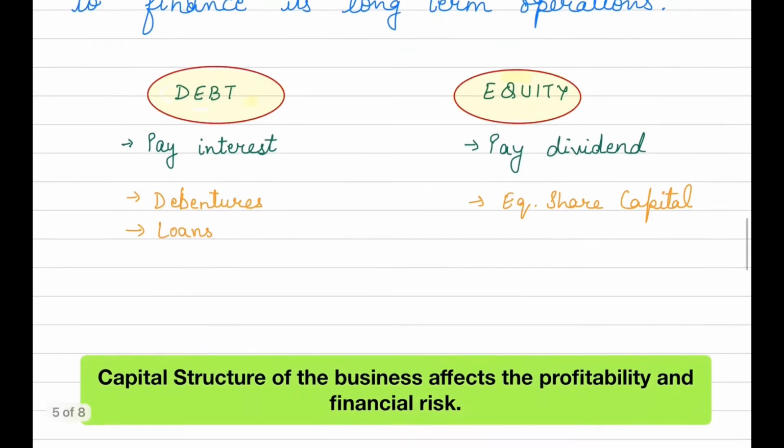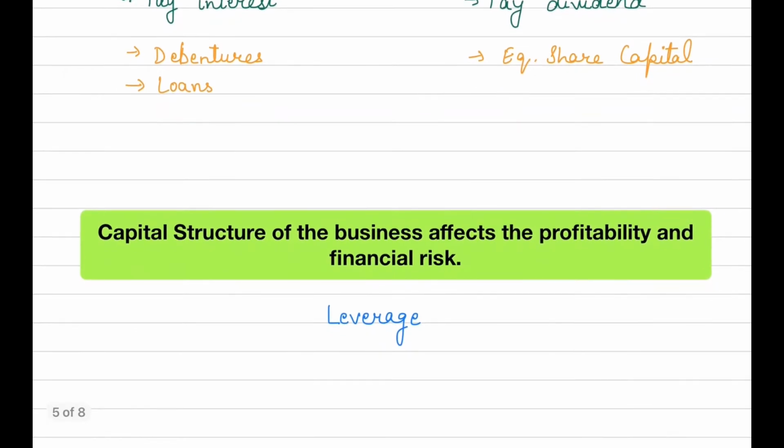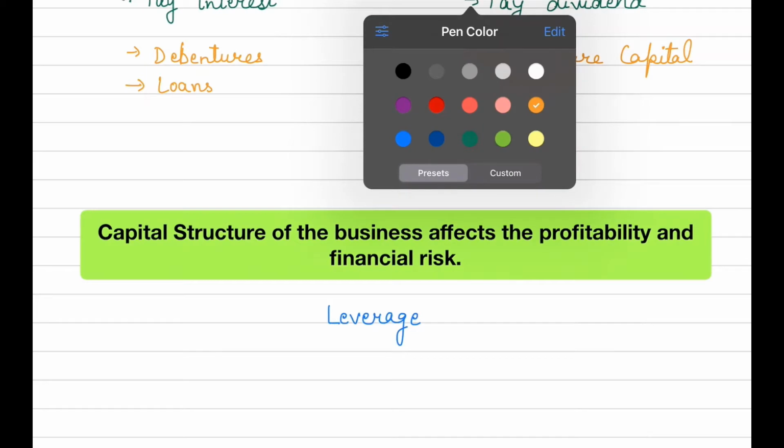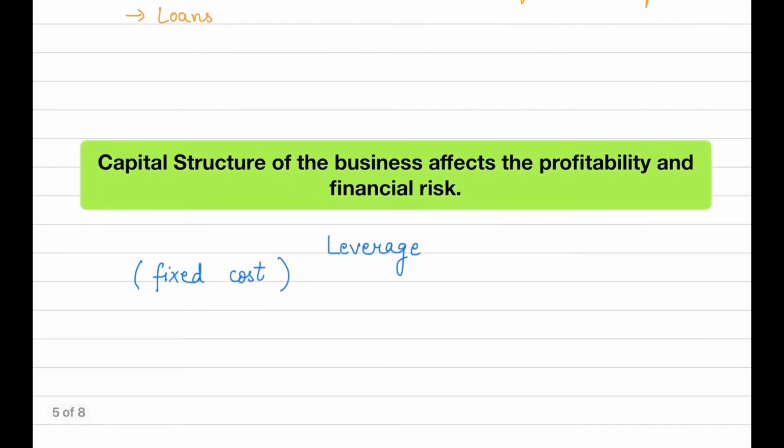Now, in order to understand this concept of financial risk better, let us understand the concept of leverage. What is leverage? Leverage basically means the fixed cost. The fixed cost which is used in the business is termed as leverage. There are two kinds of fixed cost which can be used in the business.